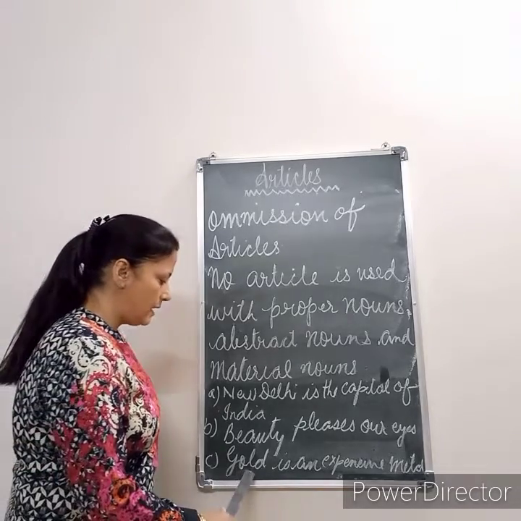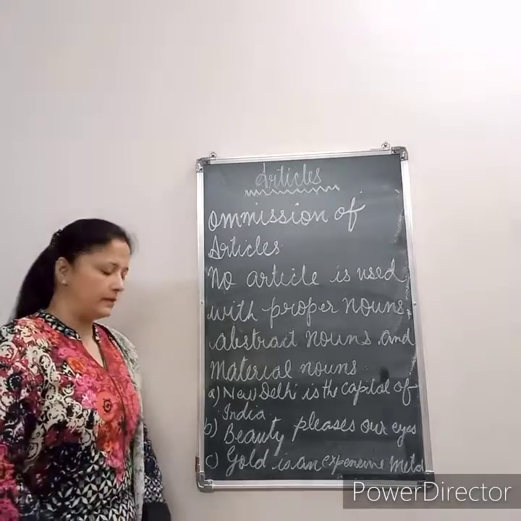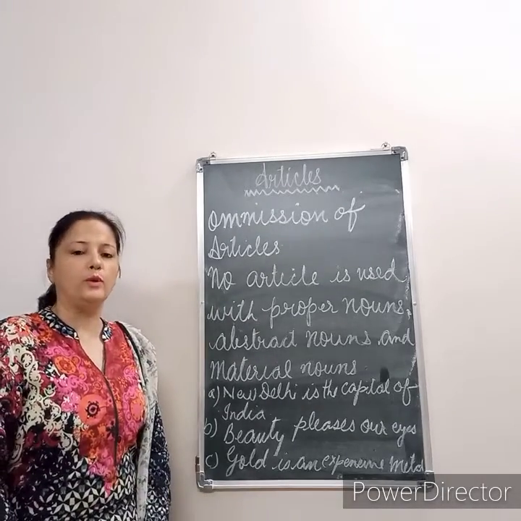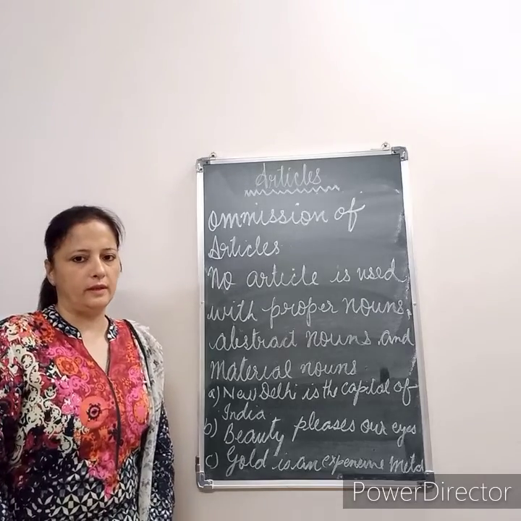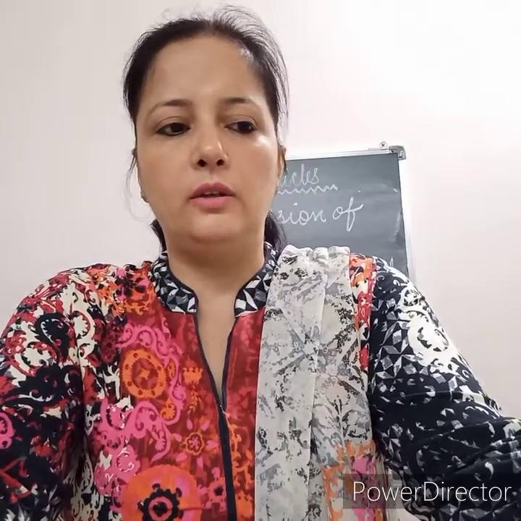Next example is gold is an expensive metal. Here gold is a material noun, so we don't use the definite article the before material nouns. We also have to remember that no article is used before the following, like the names of languages. For example, they speak Bengali at home. Hindi is the national language of India. Here, before the languages, we have not used the definite article.